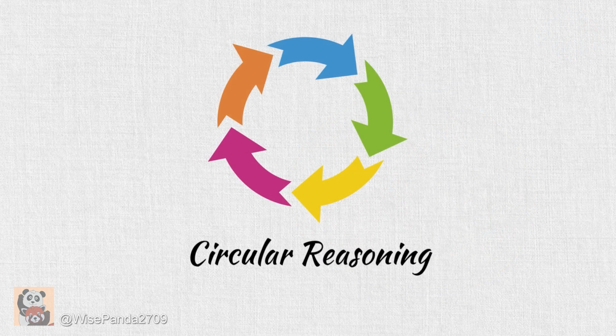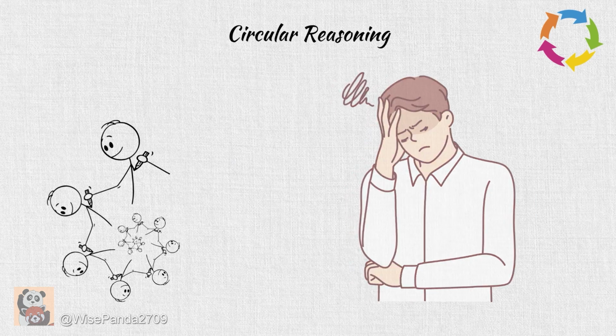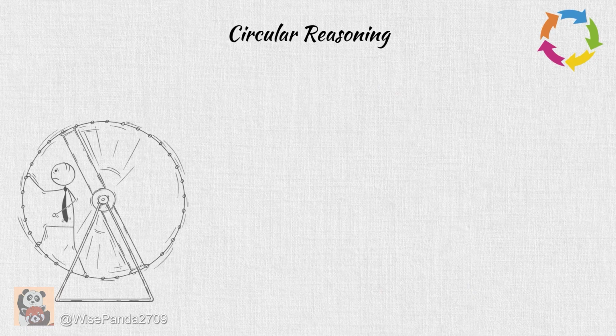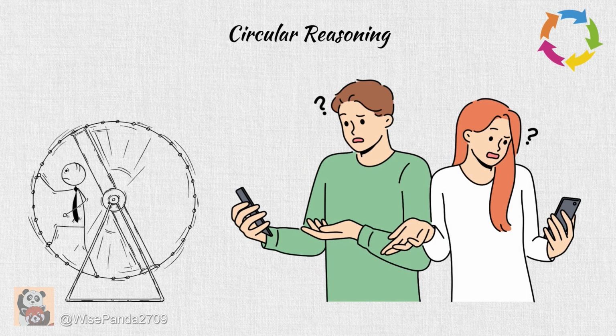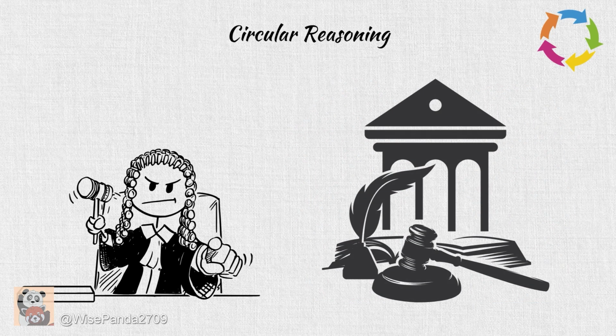Circular reasoning. The circular reasoning fallacy occurs when someone uses the conclusion of an argument as the main premise of that argument. This makes the argument meaningless because it doesn't provide new information or a real reason. Example, everyone must obey the law because it's illegal to break it.